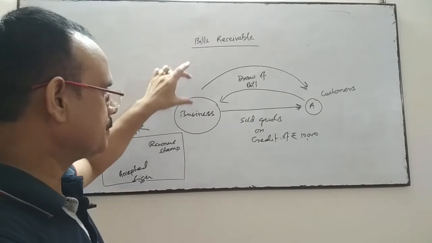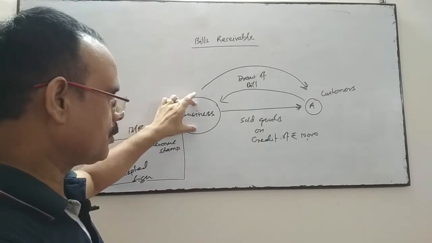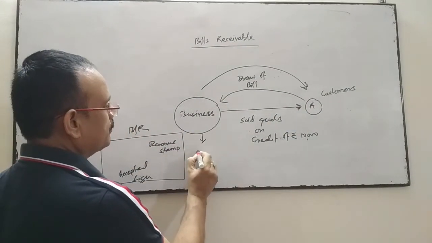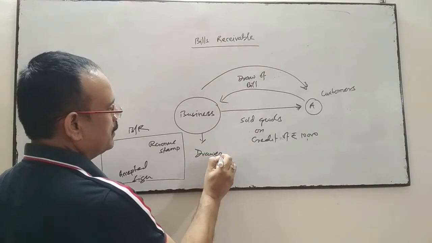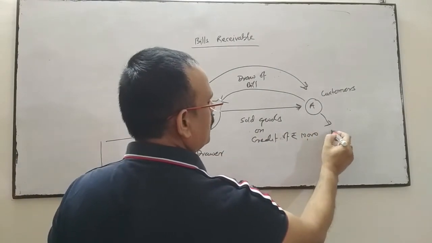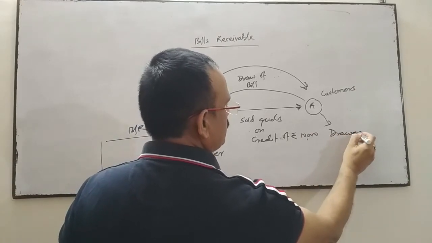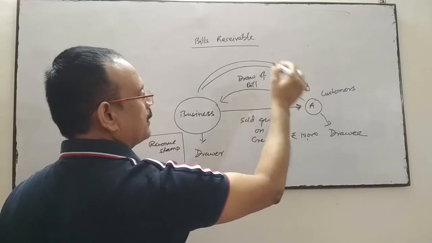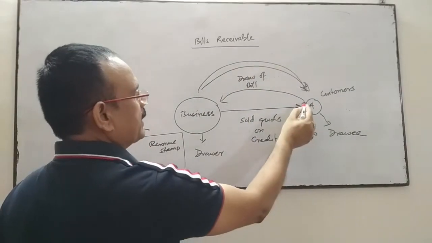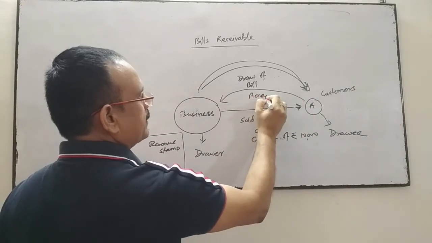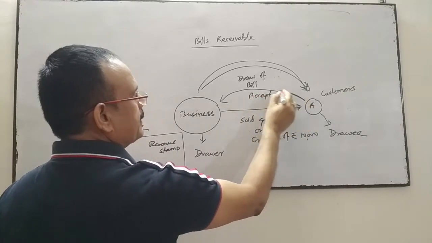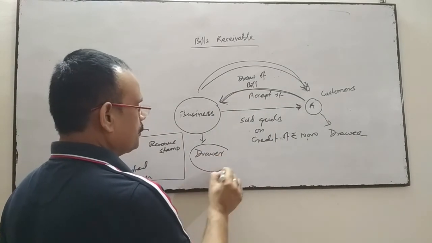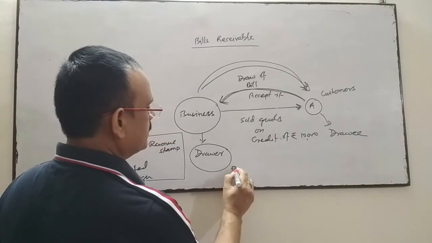When the business draws a bill over the customer, the business is called the drawer of the bill, and the customer is called the drawee. The drawer draws a bill on the customer, and when the customer accepts it and returns it after acceptance to the drawer, from the drawer's point of view it's a bills receivable.